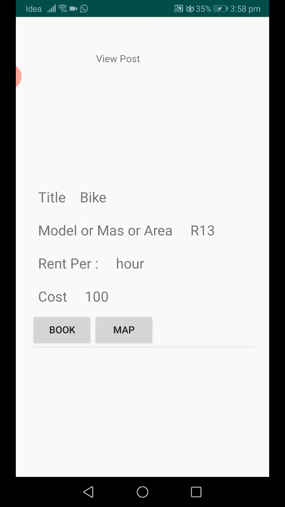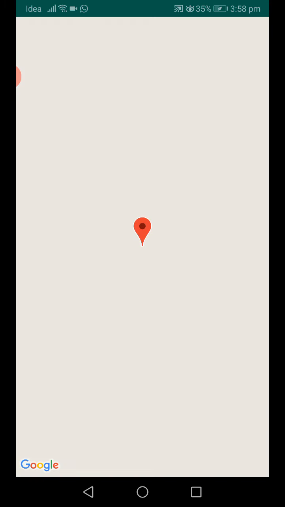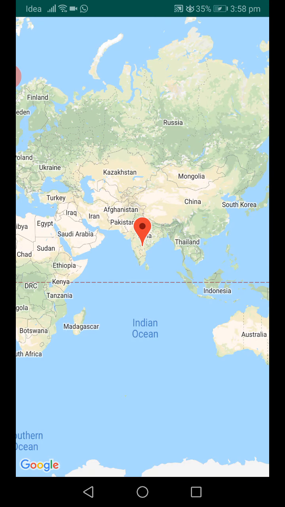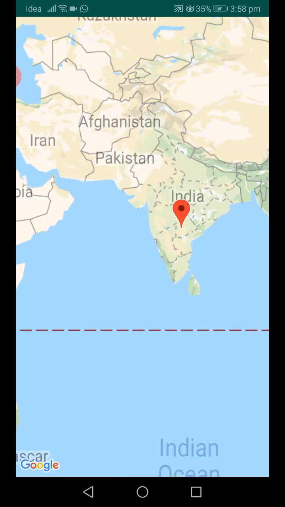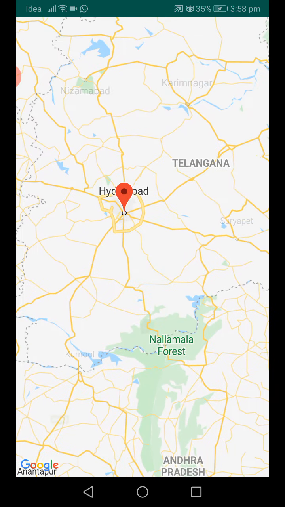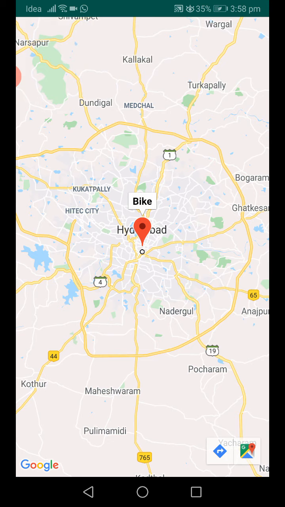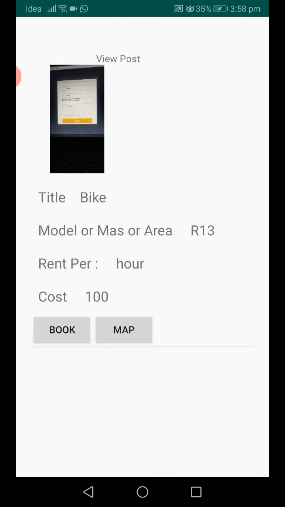View post, like vehicle name. When I click this vehicle name, I'll get the picture, details and title, model, rent per hour, cost is 100. If you want to view on the map, click on map. We can show the bike location, where it is. The bike is located in this place. That is the bike name. So if you want to book this bike, click on book.